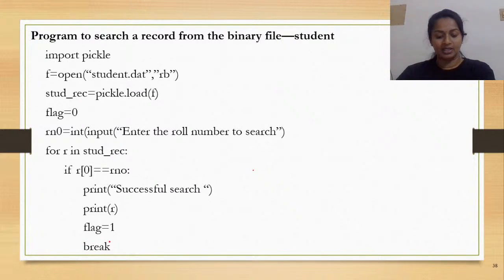So I hope the program to do the searching operation in the binary file is clear to you. Here we have attempted to do the linear search. Okay, what did we do? We were searching in a linear fashion, one after the other, right? And once the search was successful, we exited from the loop. So definitely this method is a linear search. The program is an example for linear search. Okay. So I hope this searching operation is also clear to you.